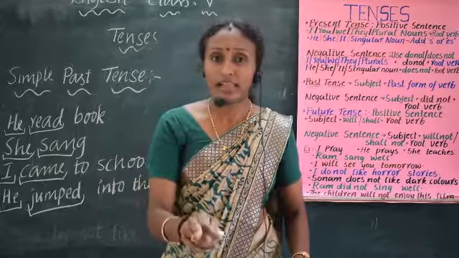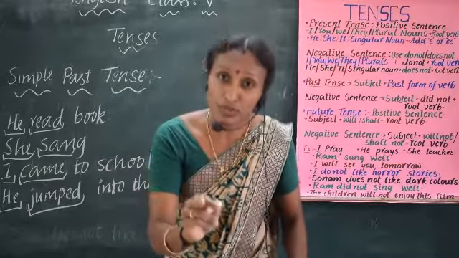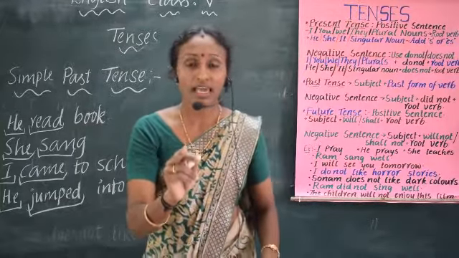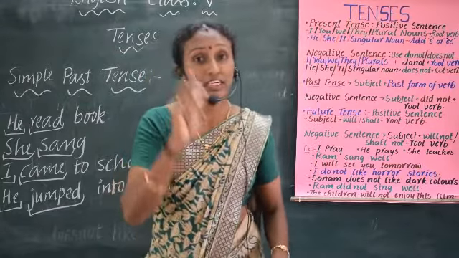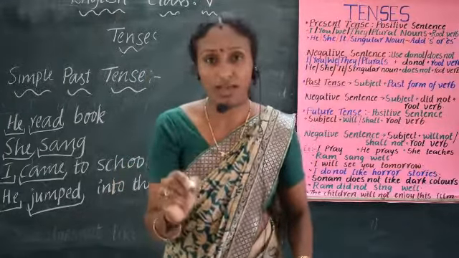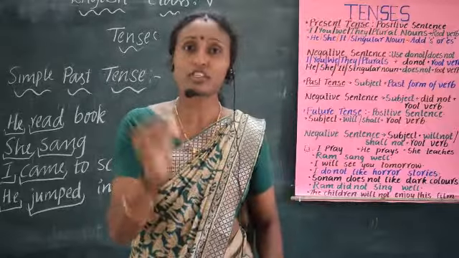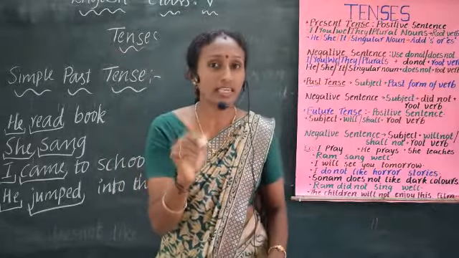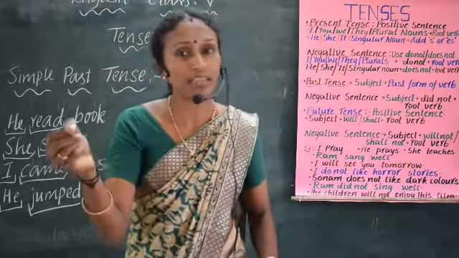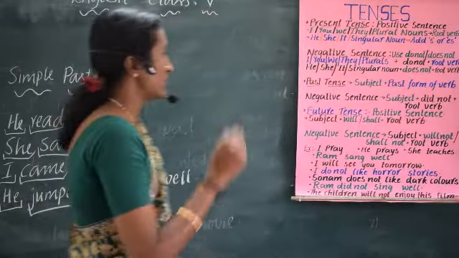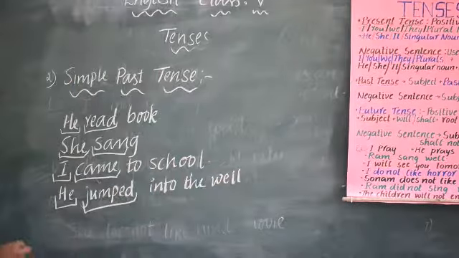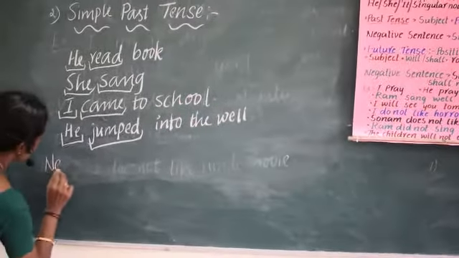You must say, I did not come to school. If you say I did not came to school, that is wrong. I did not come to school, because you used did in the sentence. That's why the next verb must be in the simple present form. So in a simple past tense, to make a negative sentence, you have to use did not.